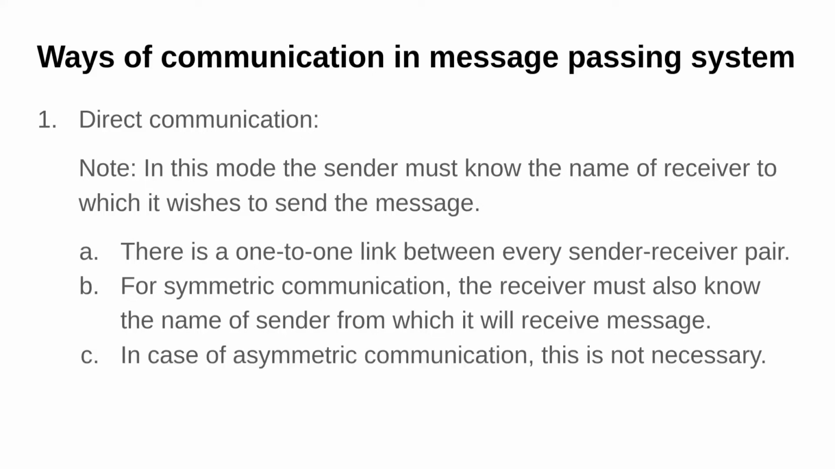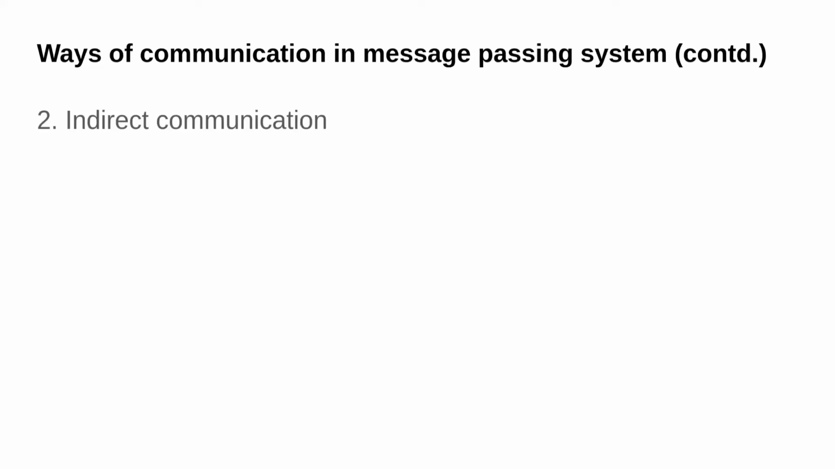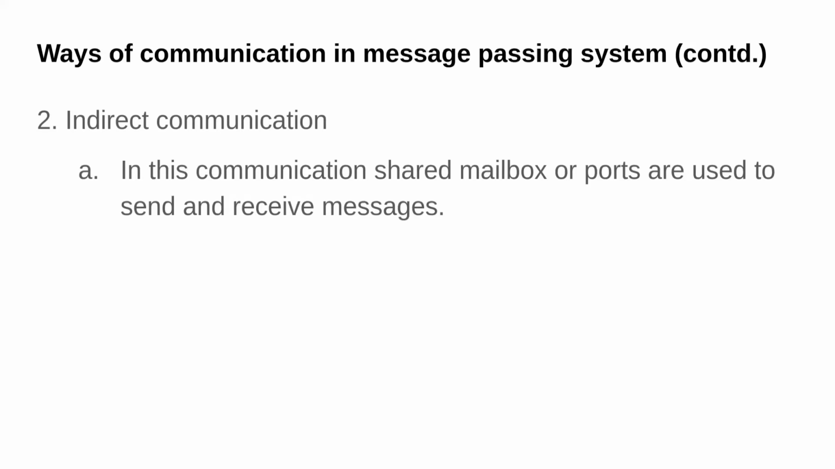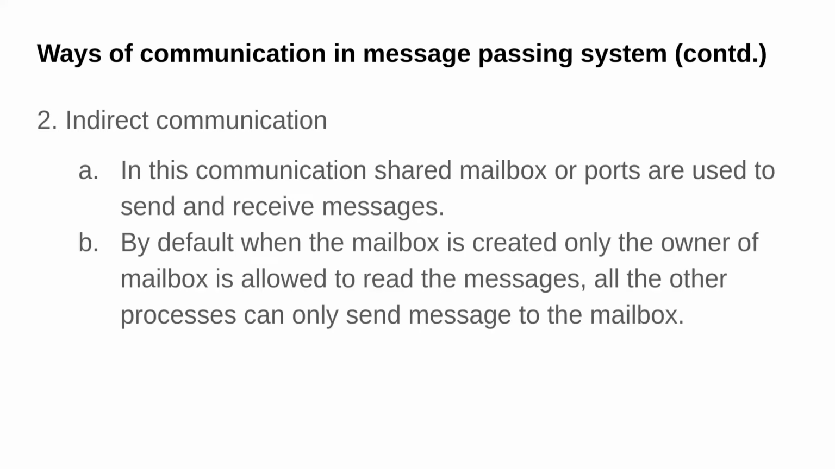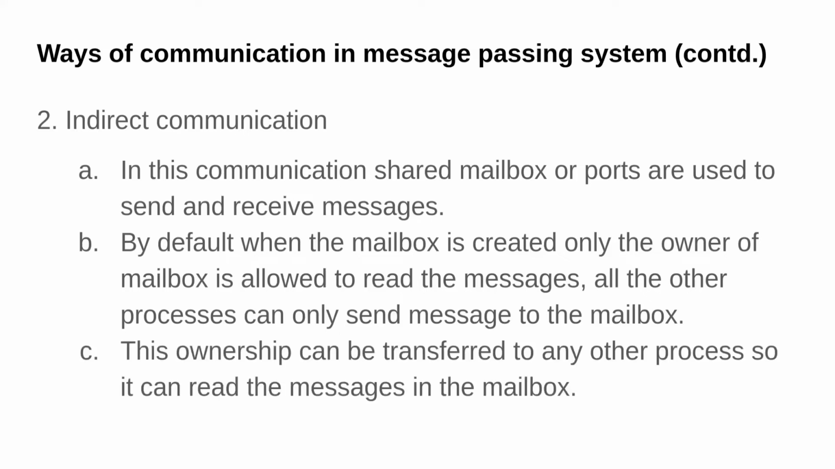In case of asymmetric communication, this previous step is not necessary; the receiver may or may not know the name of the sender. Second type of way is indirect communication. In this communication, we use either a shared mailbox or some port to send and receive the message. By default, when a process creates a mailbox, only the creator or the owner of that mailbox can read the message. All the other processes attached in that message passing system can only send the message to that mailbox. Note that this ownership of reading the message can be passed on to some other process, so they can read the message as well.